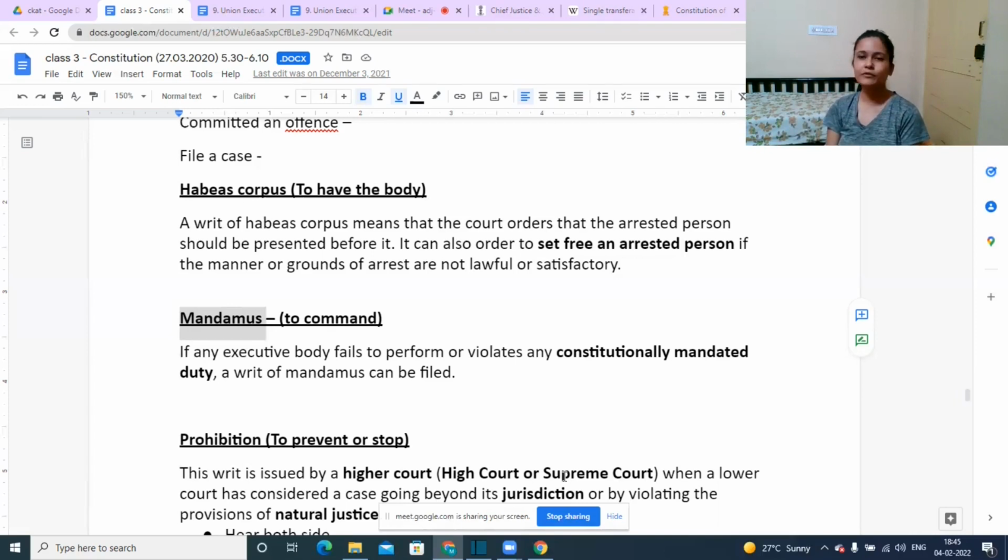Same way, if you have applied for a driving license, the RTO officer needs to provide you that. But if it is not done, you can approach the court by way of mandamus.